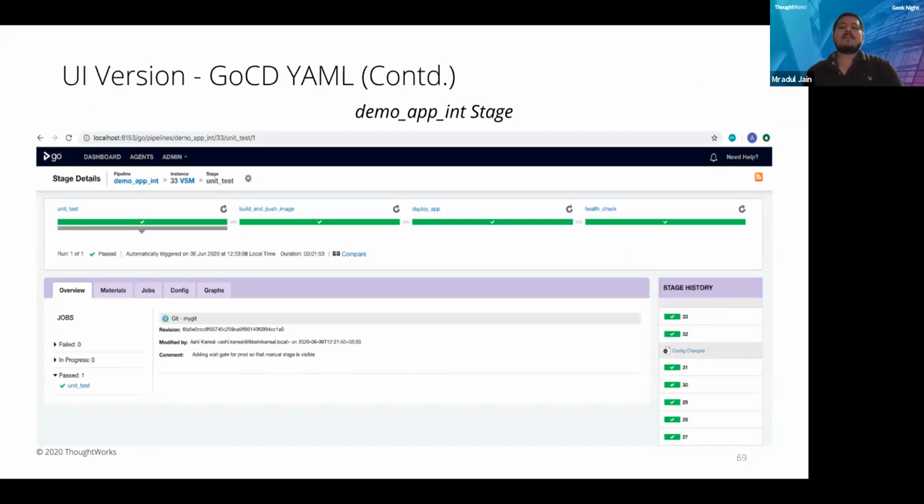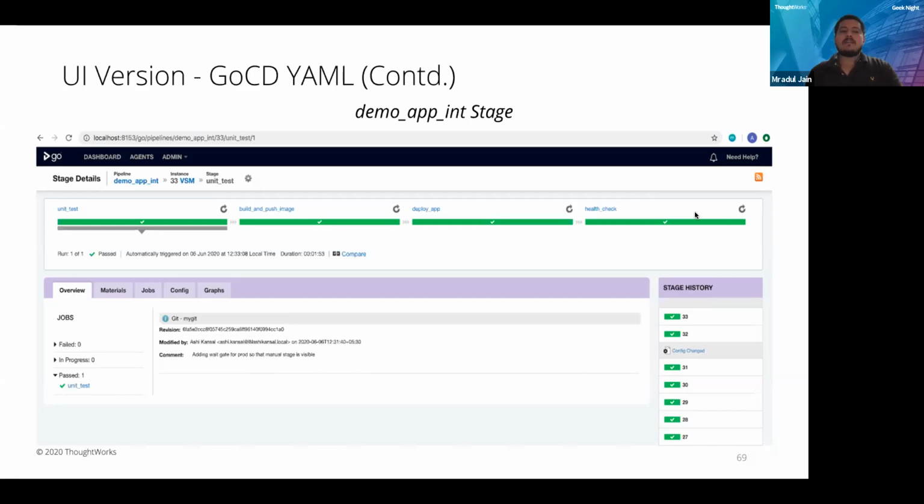Okay, let us first understand what the demo app int stage is. This is the very first pipeline. Here, as I told earlier, there are 4 different stages defined, the 4 different green signs. The similar signs we have defined those.